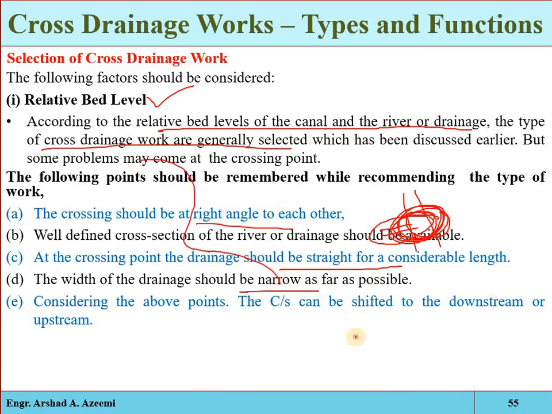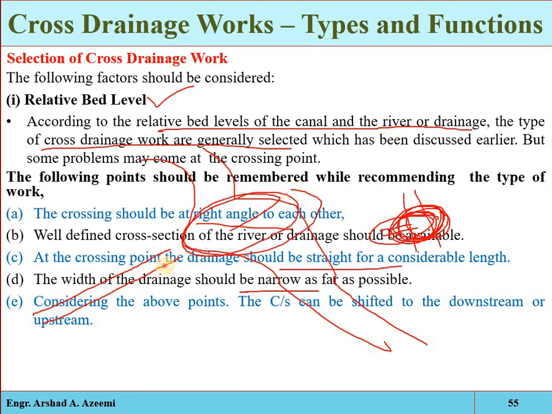See, for example, up here this is the natural stream. If this is the natural stream and the canal we are constructing comes up to here, you can see that there is irregularity, the width of the natural river is more, so we can shift the canal to this point. See, shift the canal to the downstream portion, and now it will meet perpendicularly. The width is also less, the drain is narrow, so the construction cost will be reduced.